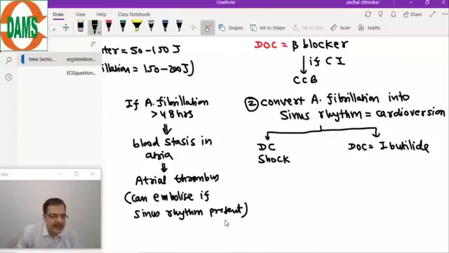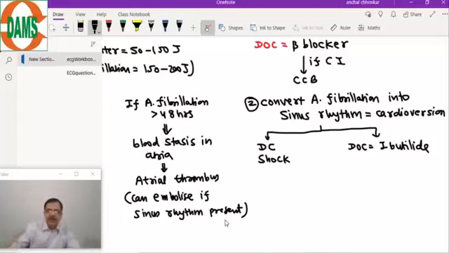When sinus rhythm is present, the atrial thrombus can embolize to the brain and can cause the death of the patient, and that will be dangerous. Therefore, before the cardioversion, we do echocardiography to rule out the atrial thrombus.